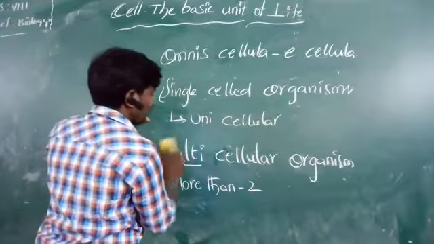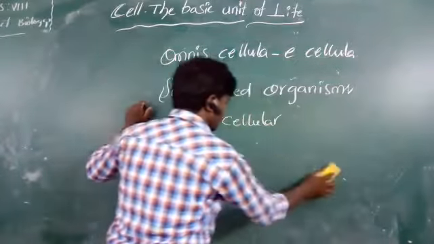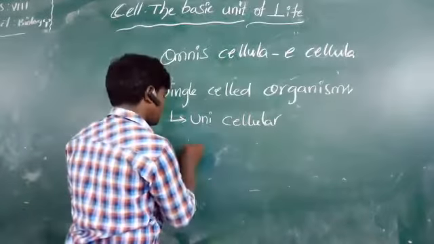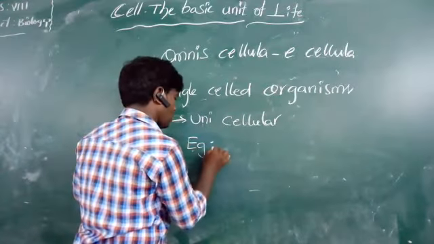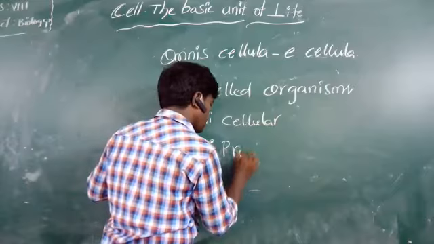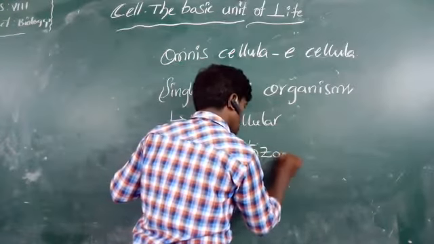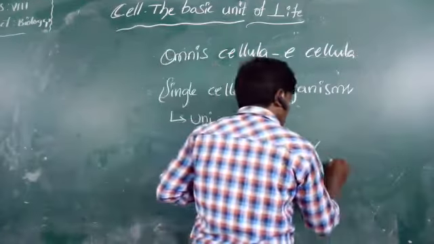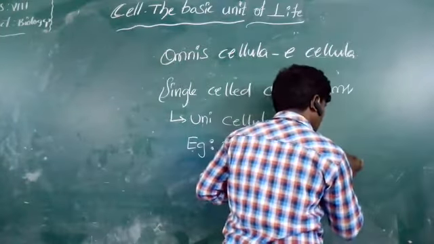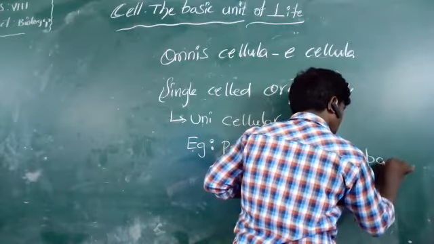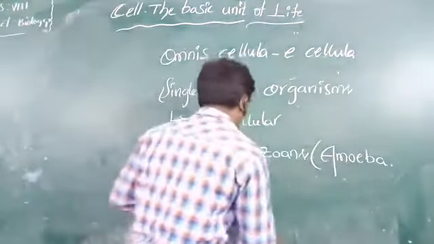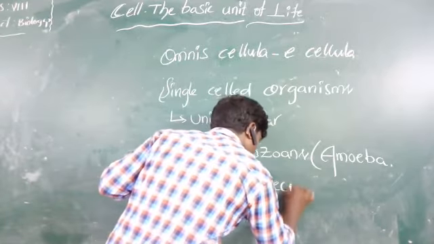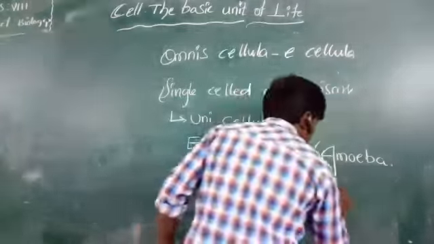So examples of single-celled organisms: protozoans, which is a phylum. What are protozoans? Amoeba, paramecium, euglena.